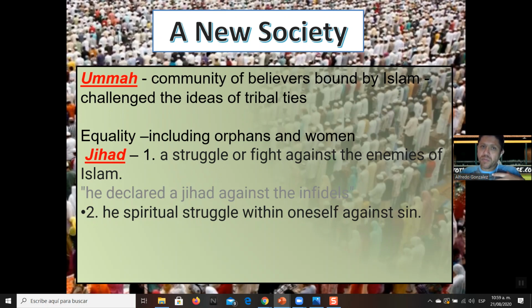So the spiritual struggle within oneself against sin. So, it's people's interpretation of the word jihad and people's interpretation of the struggle. You could say that people were asked to basically convert folks to believe in one God, and that could be the struggle, not necessarily to bomb things and destroy folks. That's a very small amount of people that do that